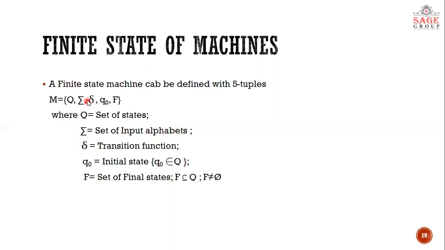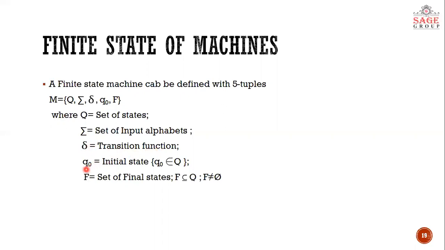Third tuple is del. Now what is del? Del is transition function. What is transition function? It is a function which describes the pattern of movement in a machine. The pattern of movement from one state to another is denoted by this tuple, which is known as del, or transition function.